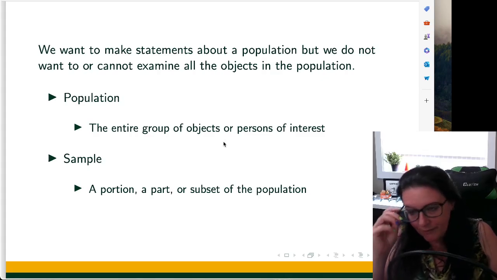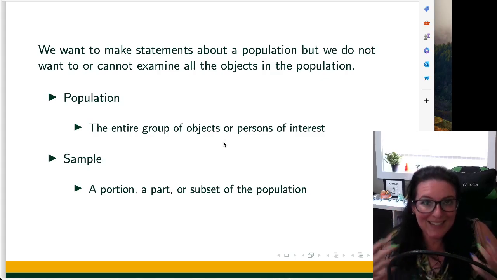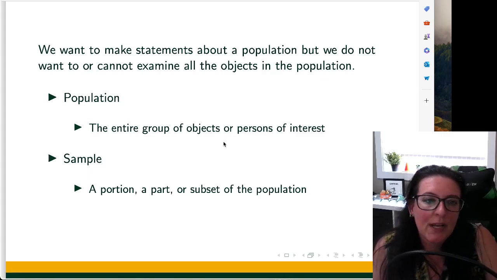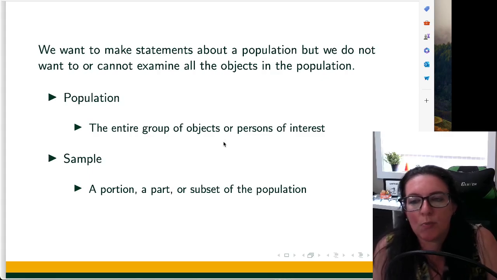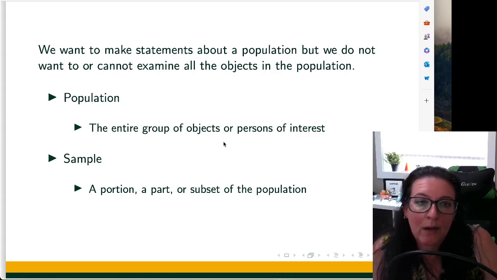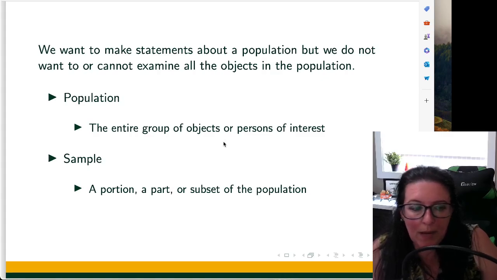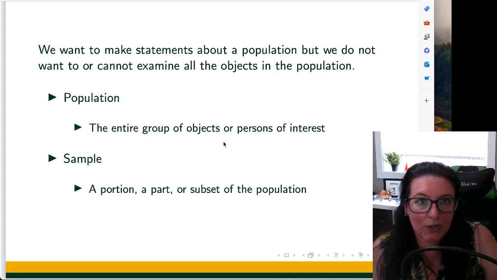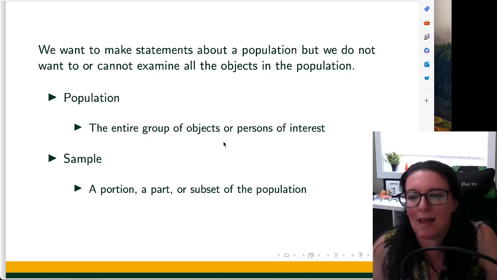We've talked in previous videos about how a census, where you contact everyone in the population to get information, is too cost prohibitive, too time consuming, or maybe the type of study we're doing creates damage to whatever we are investigating. So maybe in order to analyze a plant, we actually have to take it apart. Well, we wouldn't want to do that to every single plant or there'd be no plants left.